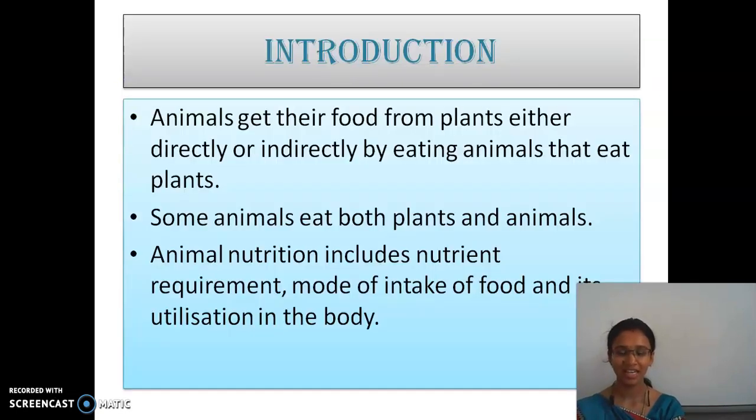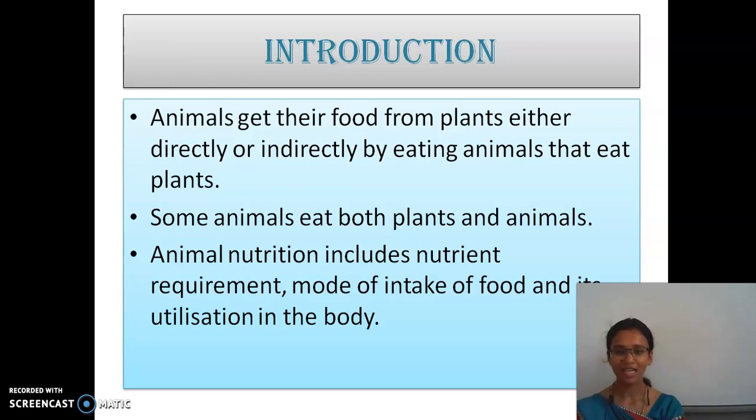So, first introduction. Animals get their food from plants either directly or indirectly by eating animals that eat plants. So, how do the animals get food? Animals like cow, goat, deer, etc. are dependent on the plants.